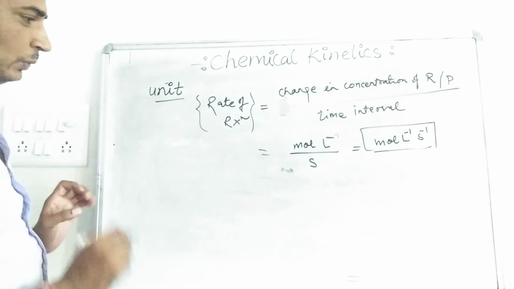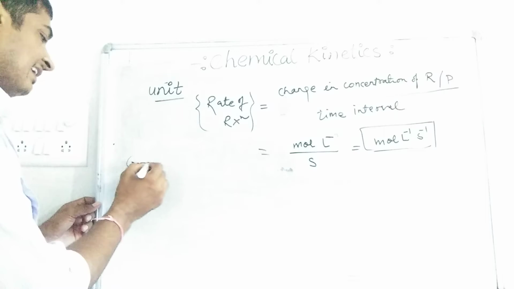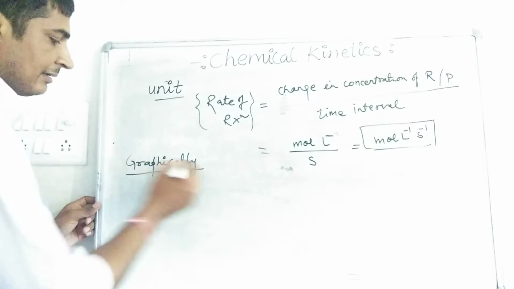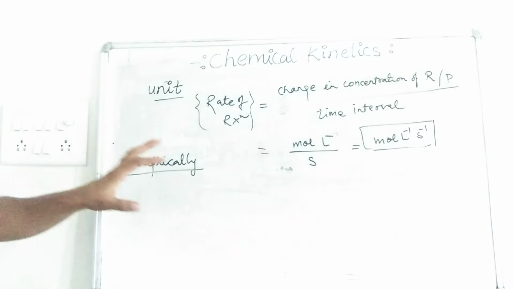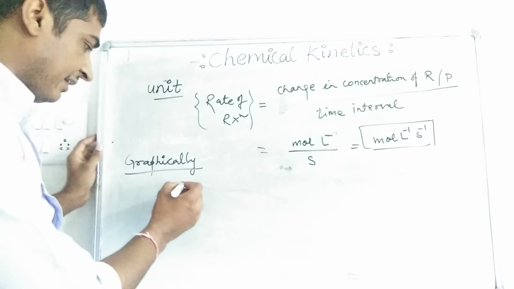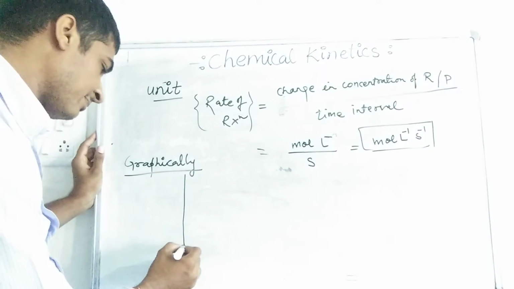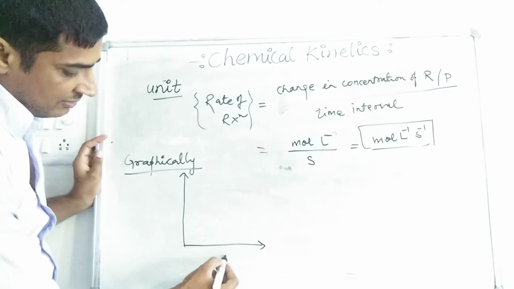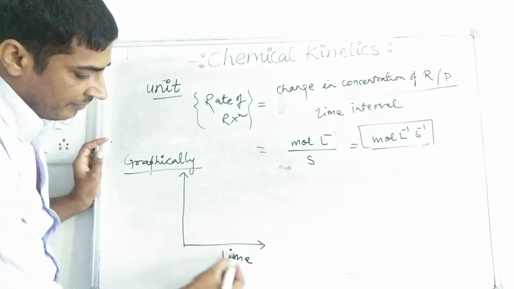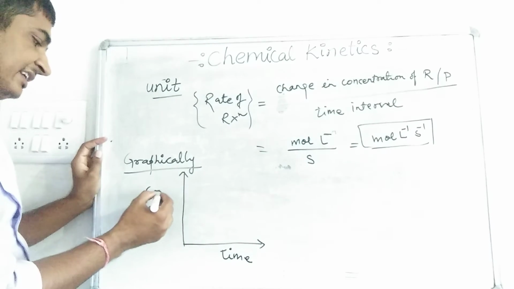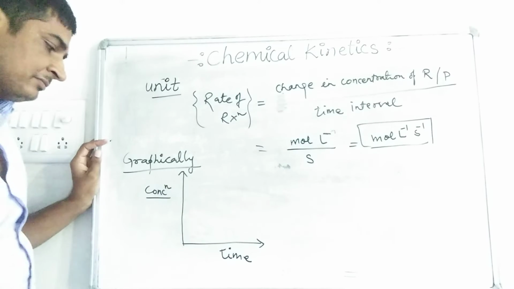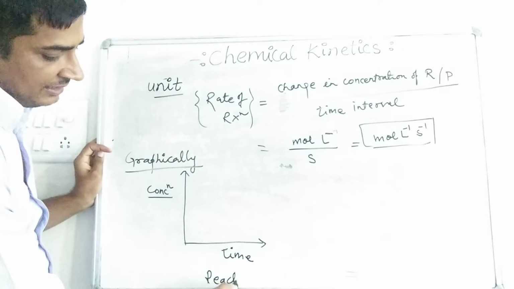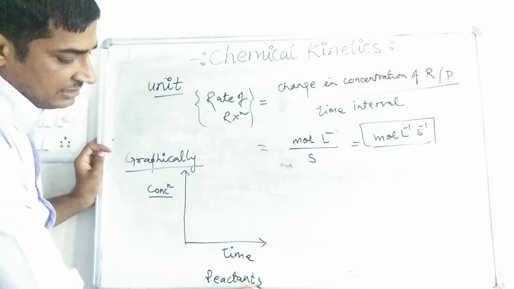If we want to express this graphically, how do we express it? On the x-axis we take time, on the y-axis we take concentration. First we are expressing in terms of concentration of reactants.